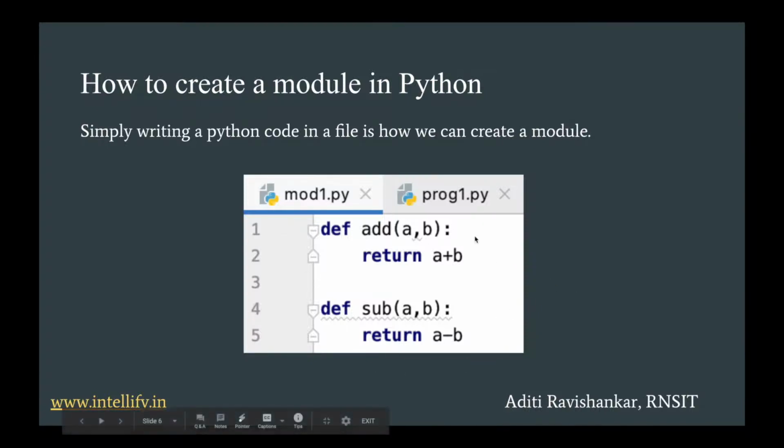So write a small piece of code and store it in a Python file which is named mod1. So this is basically a module now. In this module we have two functions, add and subtract. Using the def keyword we have defined two functions. The add function will return the sum of the two numbers that are given to the function, and the sub function will return the difference of the two numbers that are given to the function.